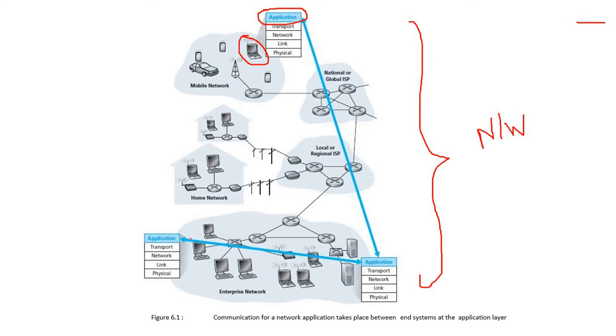So now, whatever devices are there, suppose these devices are there, these devices are communicating through the application layer. Same thing, if any server is there, that particular server will communicate with the application layer. Get it? So anytime any type of end system or any device wants to communicate with the network, they are communicating through the application layer.